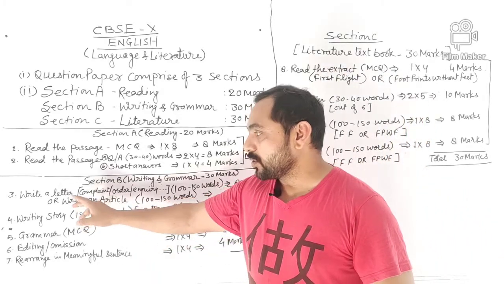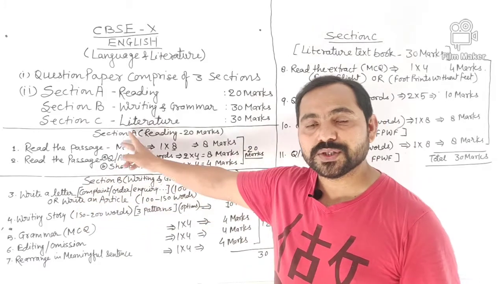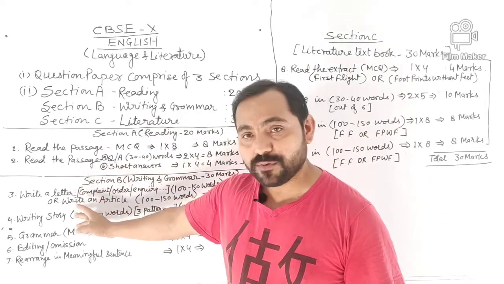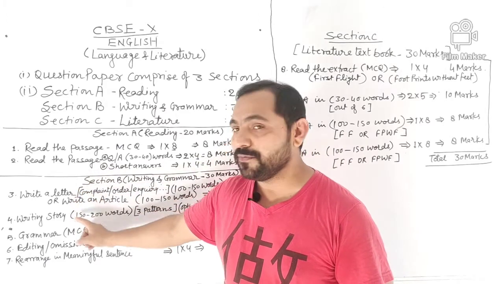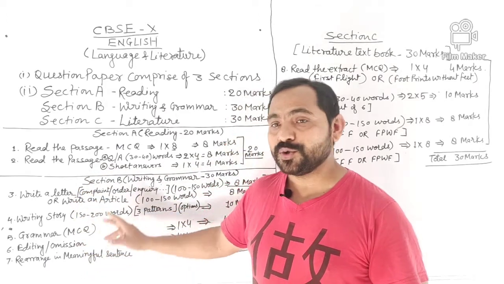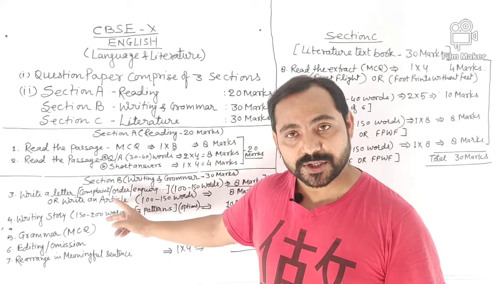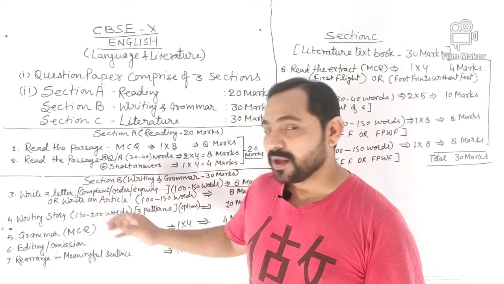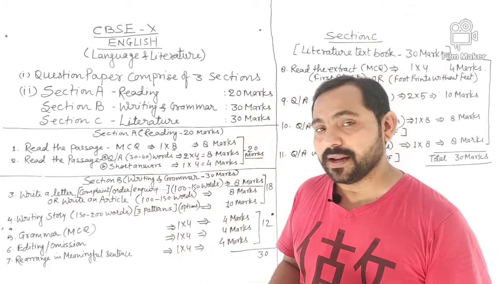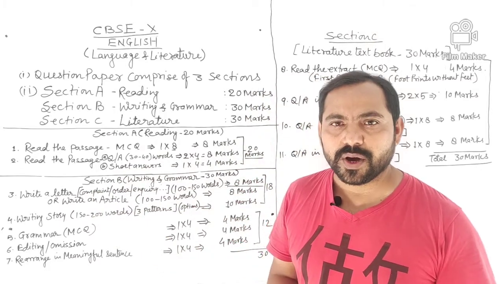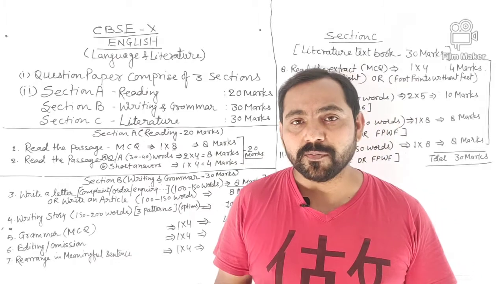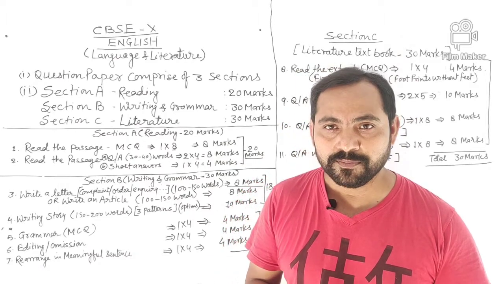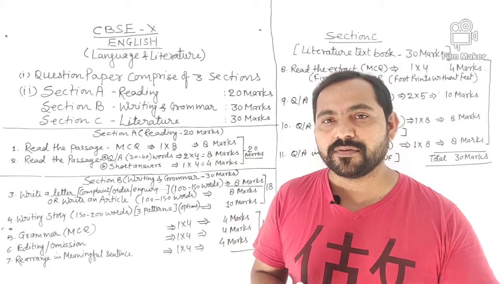We had 2 questions in section A. In section B, a total of 5 questions will be there, questions 3, 4, 5, 6, 7. Two questions will be from the writing section, question 3 and question 4. Question 3 will ask you to write a letter. That letter may be an inquiry letter, a complaint letter, a request letter or placing an order. So that is formal letter writing.